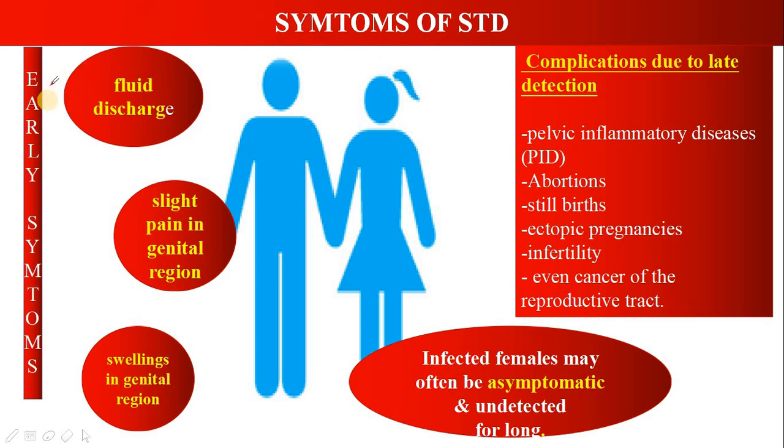Let's quickly have a recap. The early symptoms include fluid discharge from the genital region, slight pain in the genital region, and swellings in the genital region. Most of the time females are asymptomatic, that is, they have the disease but there are no symptoms and they remain undetected for a long time, which can lead to further complications like pelvic inflammatory disease, abortions, stillbirths, and ectopic pregnancies. As I told you, these pregnancies take place in the fallopian tube and the embryo can't grow there, so there can be abortions or it can even prove fatal to the life of the mother. Infertility and even cancer of the reproductive tract can also occur.